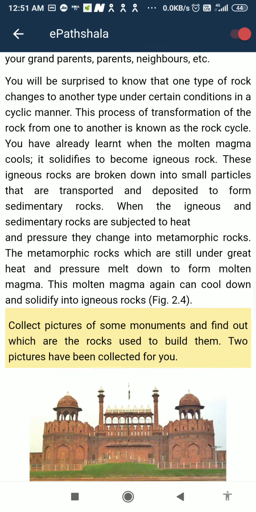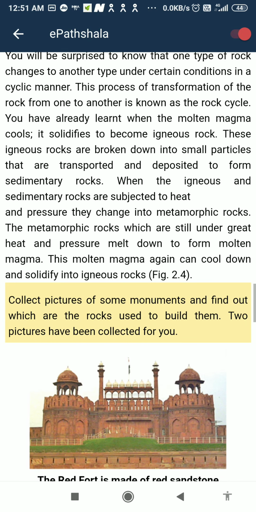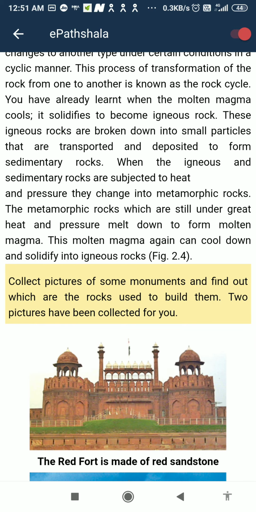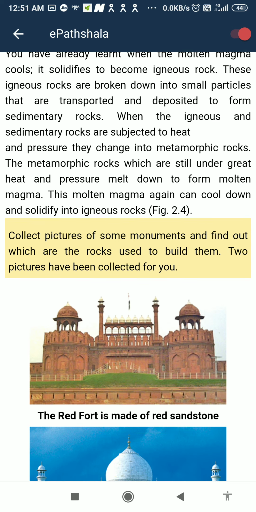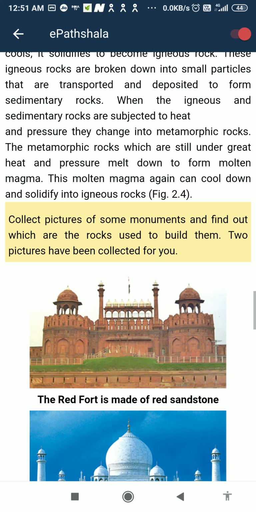These igneous rocks are broken into small particles that are transported and deposited to form sedimentary rocks. When the igneous and sedimentary rocks are subjected to heat and pressure, they change into metamorphic rocks. Metamorphic rocks, which are still under great heat and pressure, melt down to form molten magma. This molten magma again can cool down and solidify into igneous rocks.